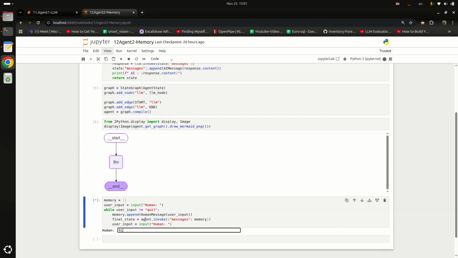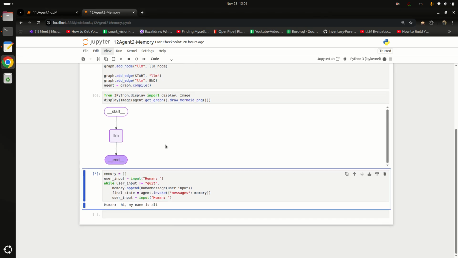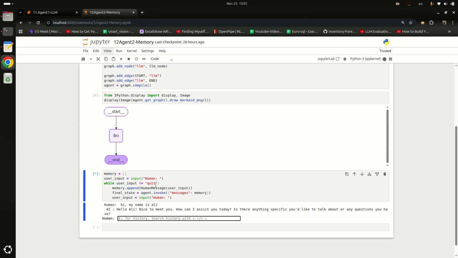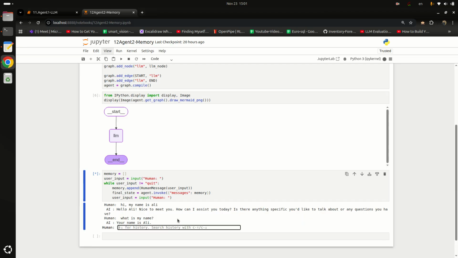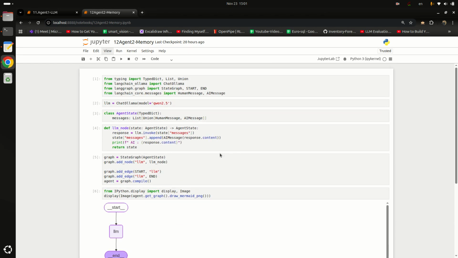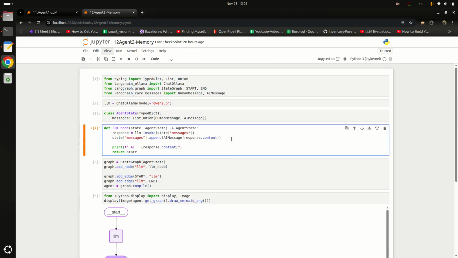If I type, hi, my name is Ali, it is generating the response. So it says, hello Ali, nice to meet you, how can I assist you? Now if I ask, what is my name, it says your name is Ali, meaning it remembers the previous conversation. So let me just quit, and let me print the state here. Print state.